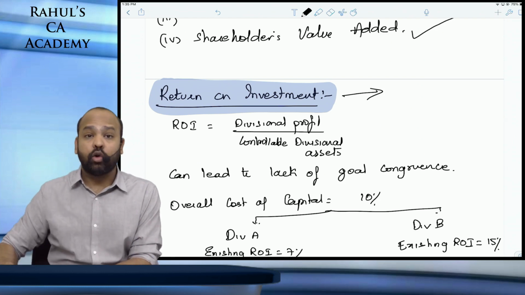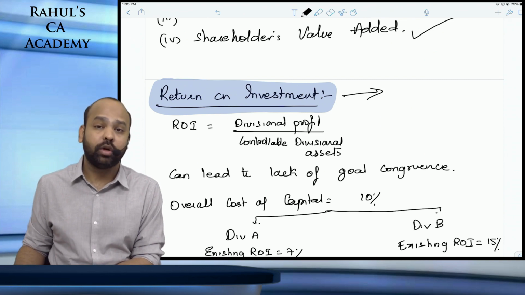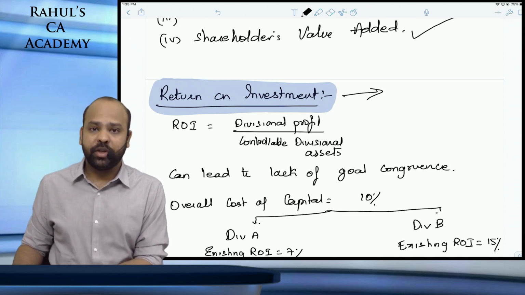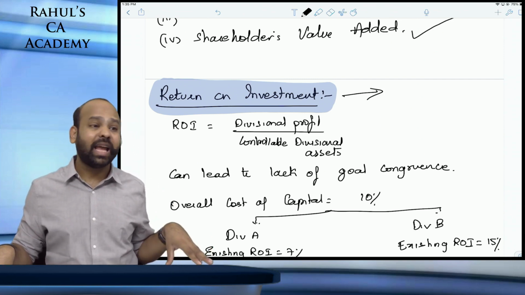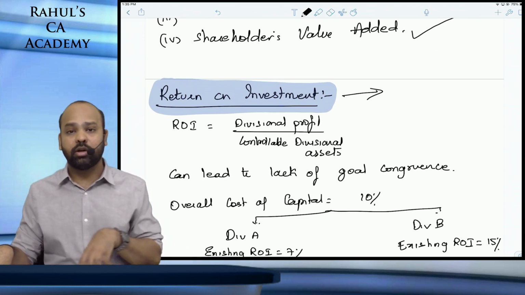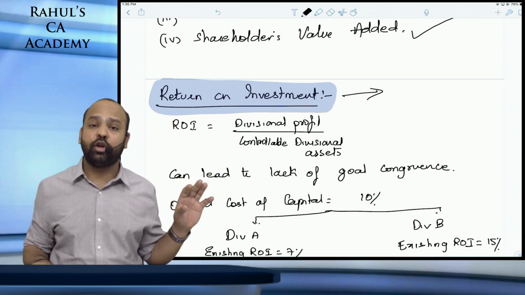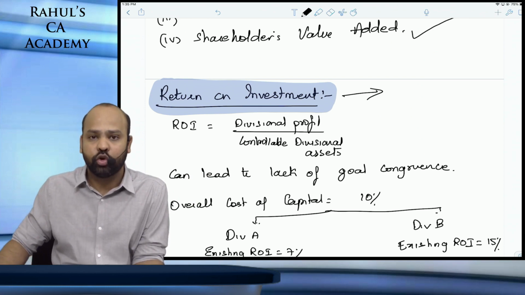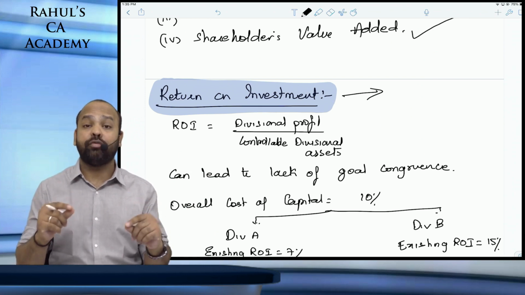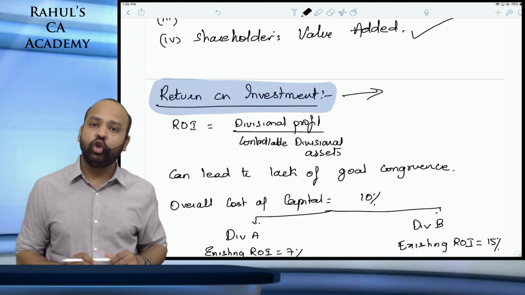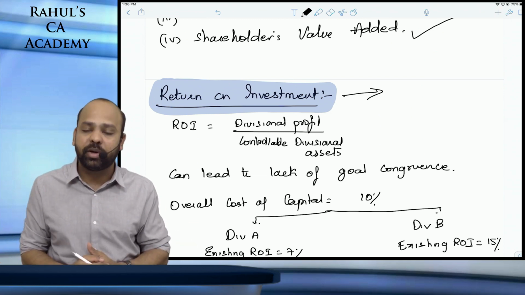Now the advantage of ROI is that it is a relative measure and not an absolute measure, which means I can compare the return on investment of one division with the return on investment of another division. I do not have to worry about their size. Say division A has an investment of 10,000 crores, division B has an investment of 100 crores. Obviously, division A would generate a higher amount of absolute profits. So we cannot compare absolute values as such. That is where return on investment being a relative measure comes into the picture.